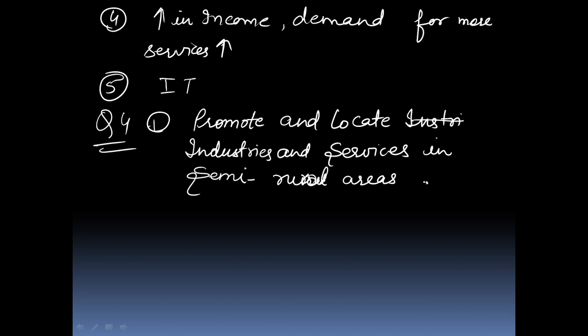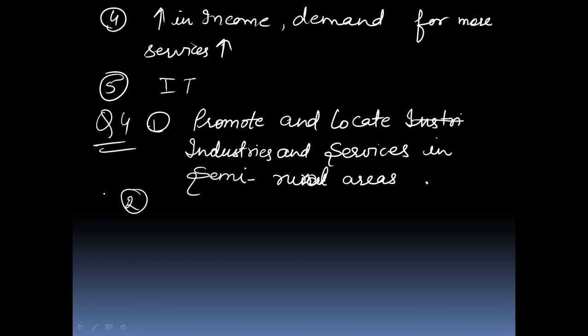These points show that promote and locate industry and services in semi-rural areas. We have to promote and locate the industries in semi-rural areas where large number of people may be employed. For example, by setting up a dal mill, by opening a cold storage, by starting or promoting honey collection, etc.